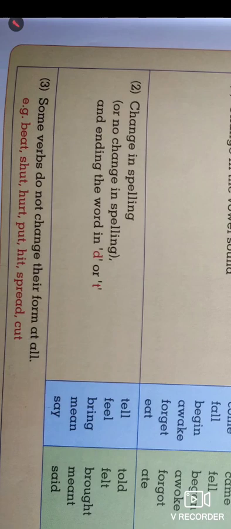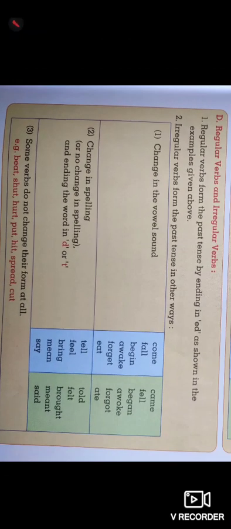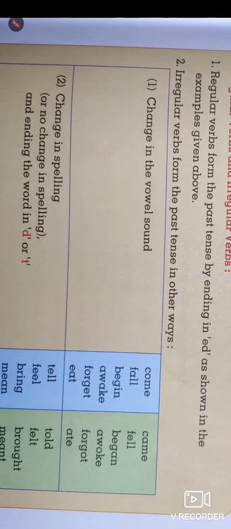Some verbs do not change their form at all. Here are some examples of past tense words that remain the same in all three tenses: beat, shut, hurt, put, hit, spread, cut. These words never change.